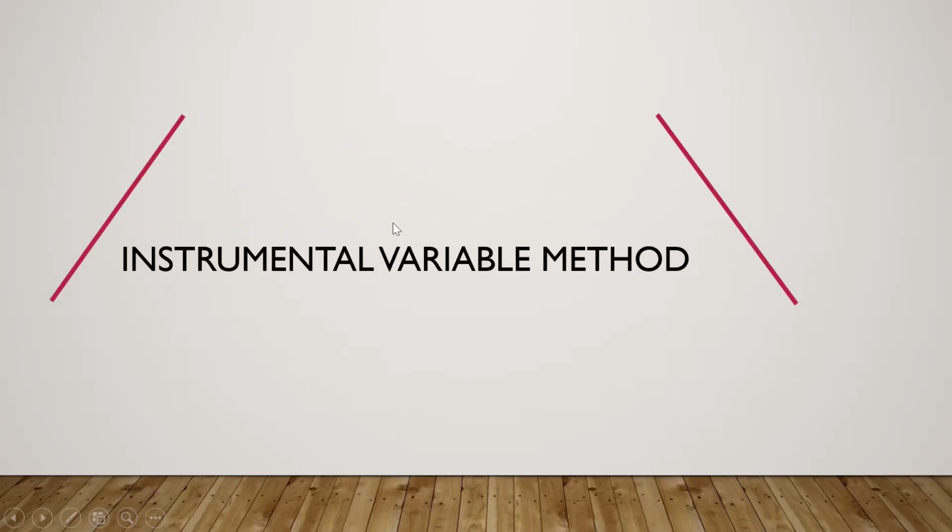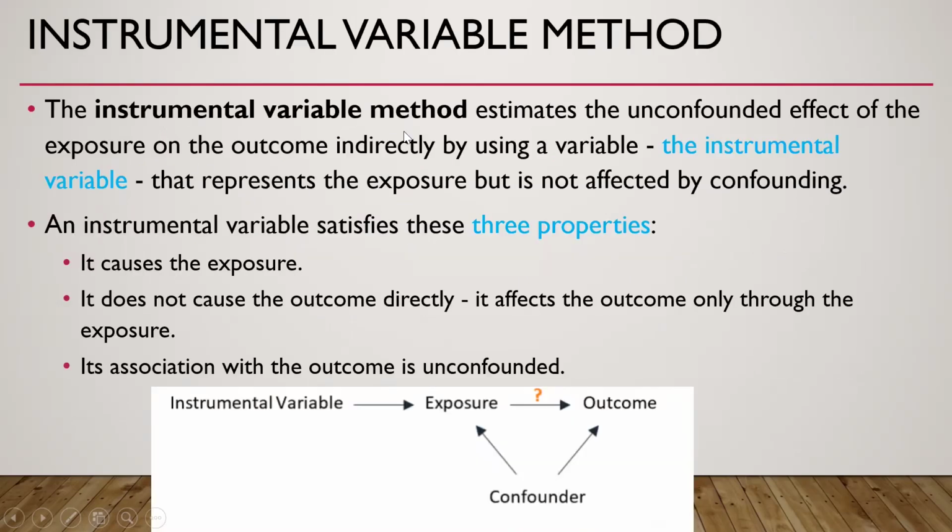Then finally, the instrument variable method. The instrument variable method estimates the unconfounded effect of the exposure on the outcome indirectly by using a variable, the instrument variable, that represents the exposure but is not affected by confounders. An instrument variable satisfies these three properties. It causes exposure. It does not cause the outcome directly. It affects the outcome only through exposure, and its association with the outcome is unconfounded. So confounders have no effect on the instrument variable.